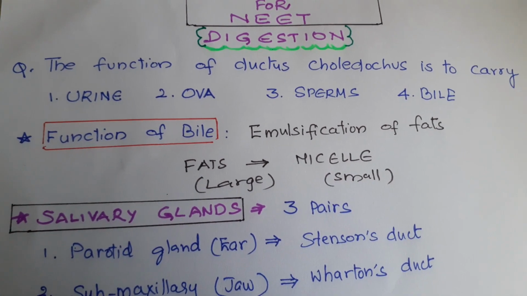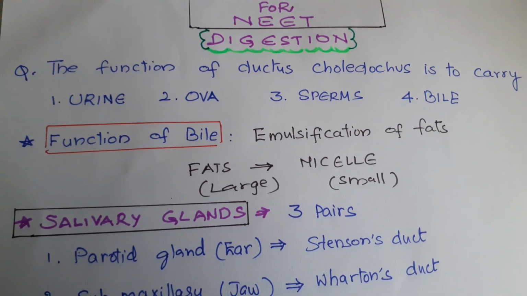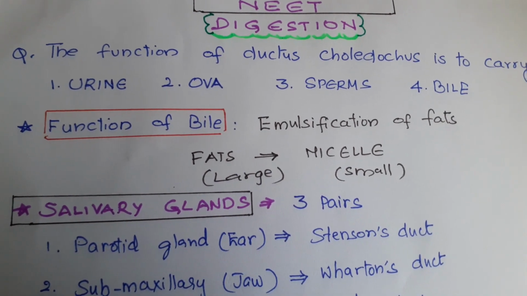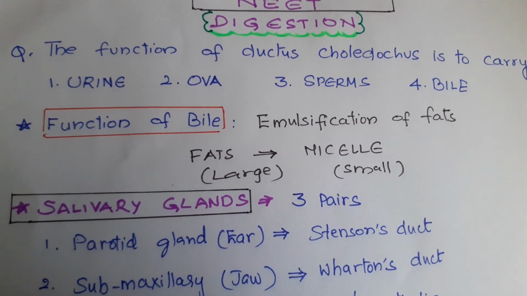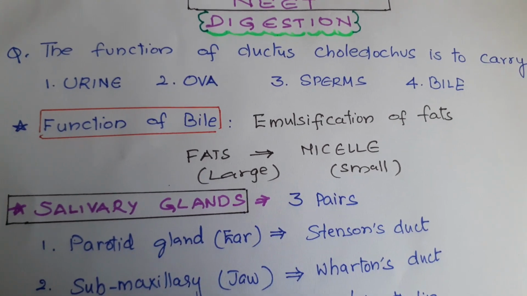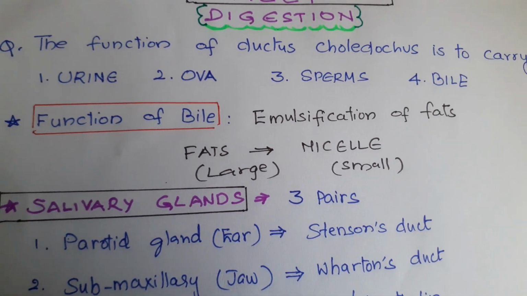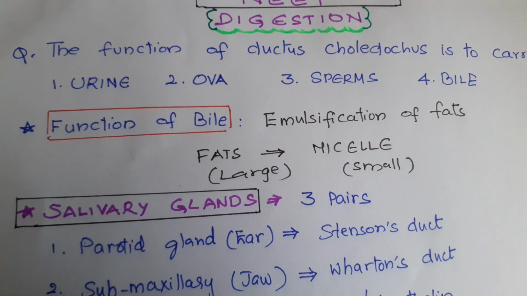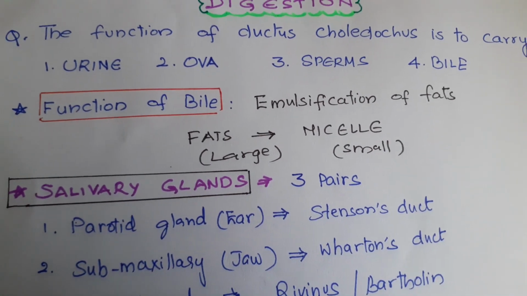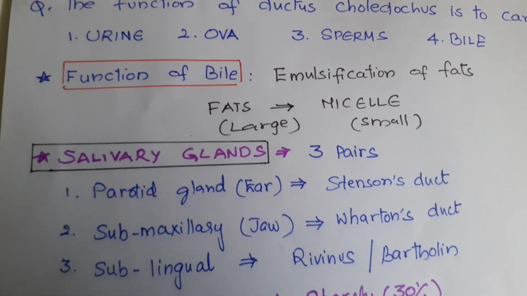Function of bile: it has no enzymes. Yesterday we discussed that it helps in emulsification of fats. Generally, fats cannot be digested as they are complex molecules. As these are very large molecules, they have to be broken down by the bile juice. Then only they will be acted upon by the lipase. So they are broken down into micelles, which are very small molecules, which can be digested by the lipase.